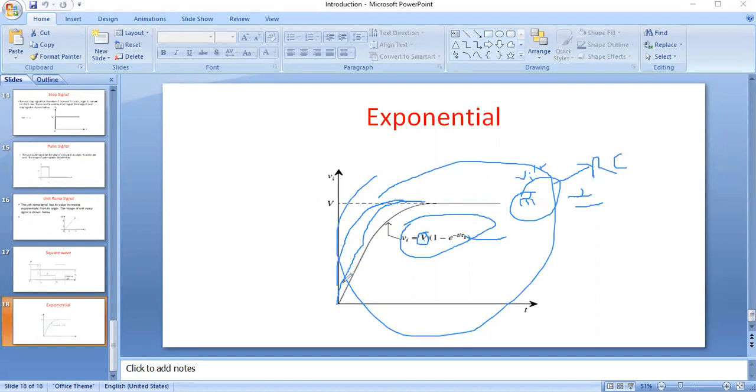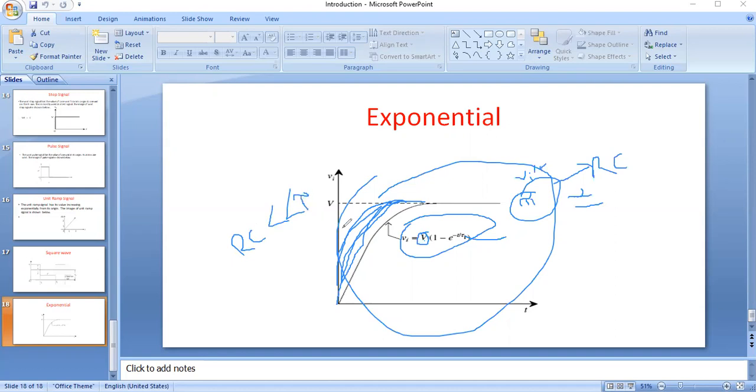Okay, see here, it reaches maximum value when the time constant RC is very much less than tau.